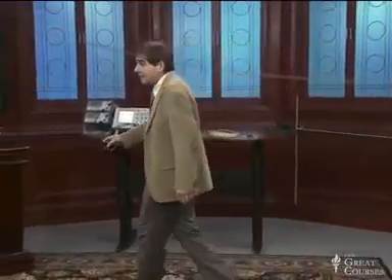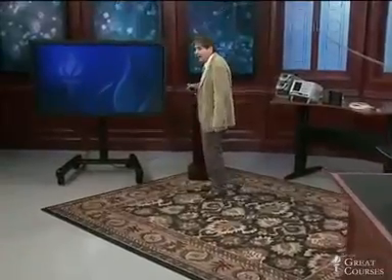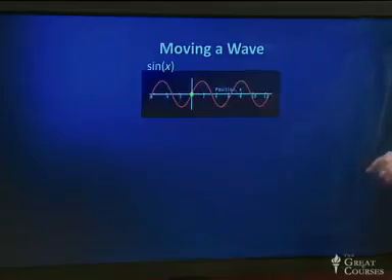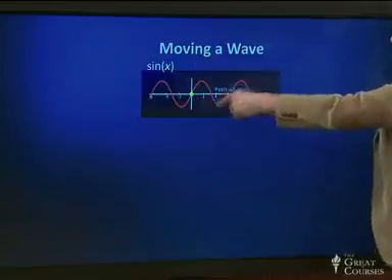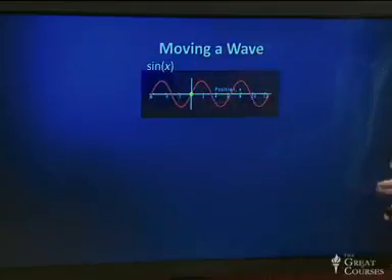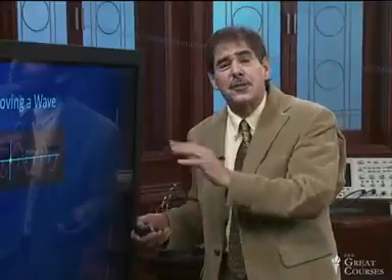So we'd like to describe waves mathematically a little bit because we're doing this course mathematically. So let's go over to our big math screen and let's look at some wave math. How do we write a function that describes a moving wave? Here's an example of a sinusoidal function. Sine of x, x is position, and the red curve is plotting the sine of x. I'm going to talk about waves that are sinusoidal in shape.